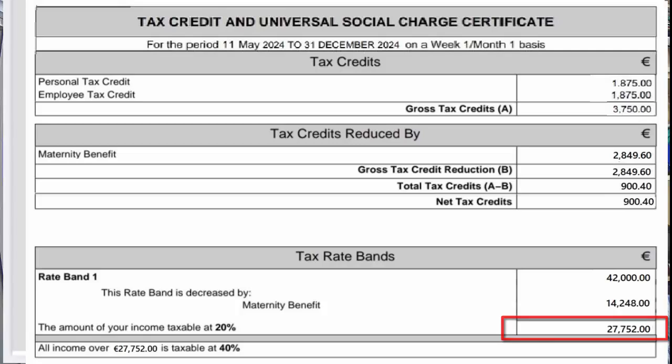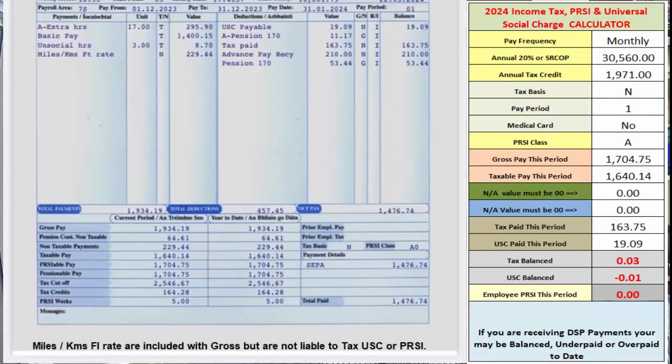Alternatively, if you know that the this period tax credit on your payslip as seen here matches the figure on your tax credit certificate, then use this figure and multiply it by 52 if you were paid weekly, by 26 for fortnightly, by 13 if 4-weekly, and 12 if paid monthly. If you have 2 employments, use the annual figure for the employment ID you are calculating and then repeat for the other employment.